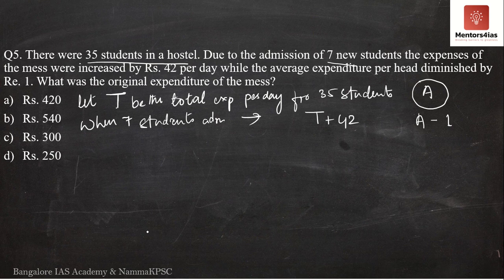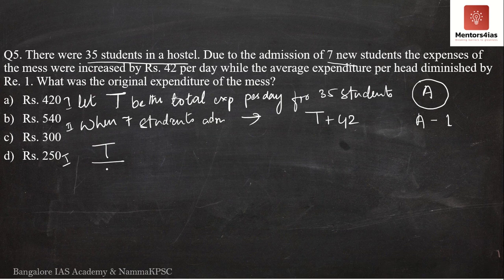So we know average is what? Average is nothing but total sum divided by the total number. Therefore, can I write, let T be the total expenditure, divided by the total number of students. This is the first case. This is the second case. So first, I am going to deal with the first case.